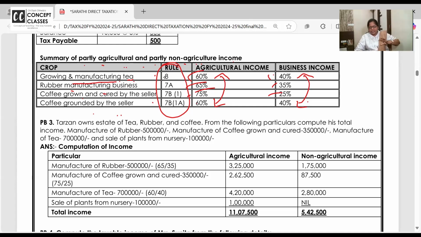This is you're doing for first time. They're very simple. ये देखो. Tea, orally you can remember. Tea is 60-40 agriculture. Same way coffee grown, powdered and all, 60-40. Rest is rubber plantation. That's 65 and 35, right? And only coffee which is grown and cured, not powdered, as it is coffee beans you're giving to CCD, and while you order your coffee, they powder it fresh and give it to you. Then it is 75 and 25. Okay? Chalo. How the problem is asked for this?